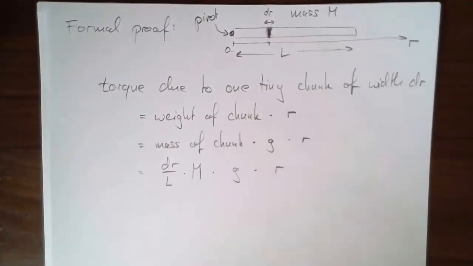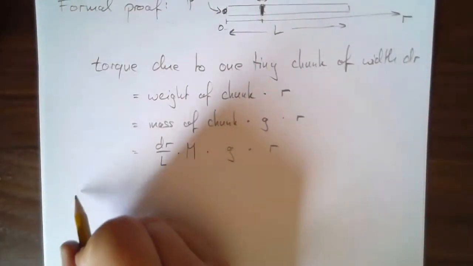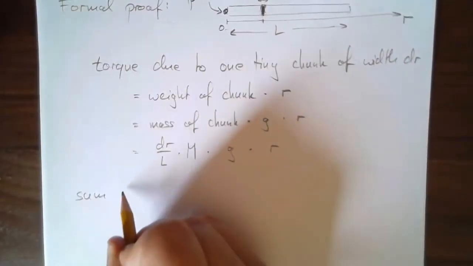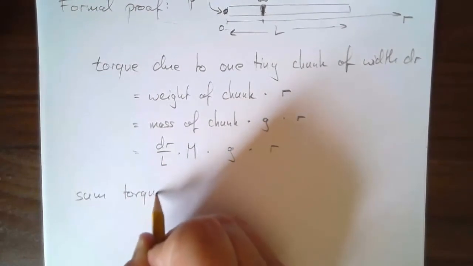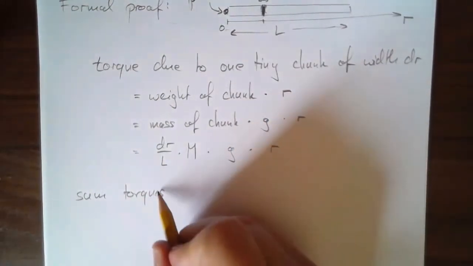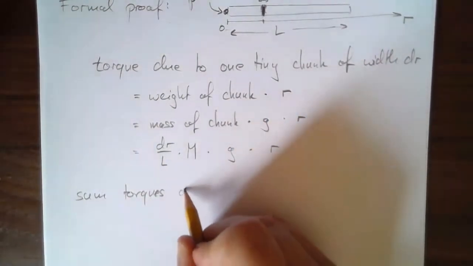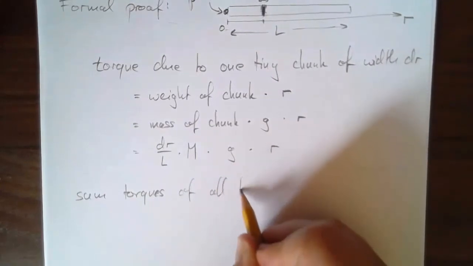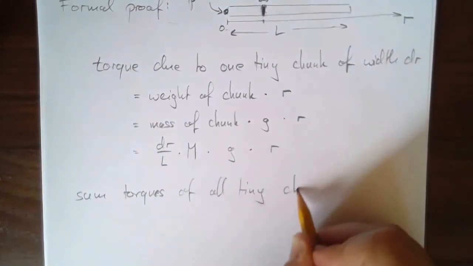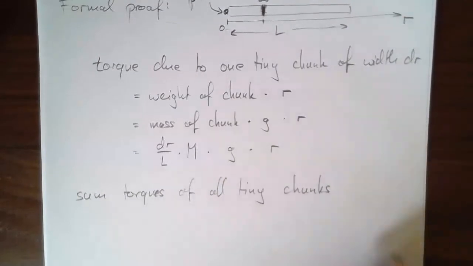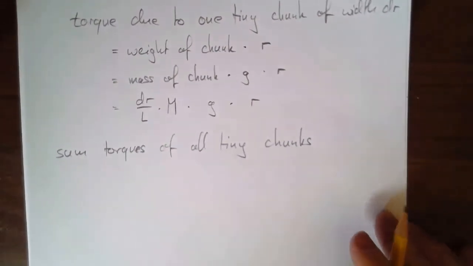Now we just have to sum those torques. Sum torques of all tiny chunks. What is that?